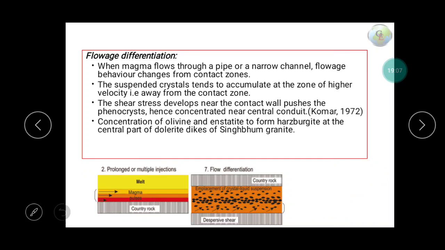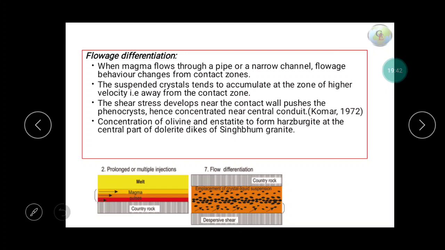Then flowage differentiation. When magma flows through a pipe or narrow channel, flowage behavior changes from the contact zone. The suspended crystals tend to accumulate at the zone of higher velocity away from the contact zone. The shear stress developed near the contact wall pushes the phenocrysts, hence they are concentrated near the central conduit. Concentration of olivine and enstatite to form harzburgite at the central part of the dolerite dike of Singhbhum granite is an example.